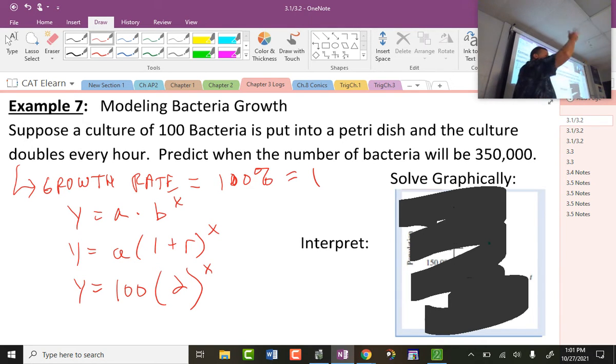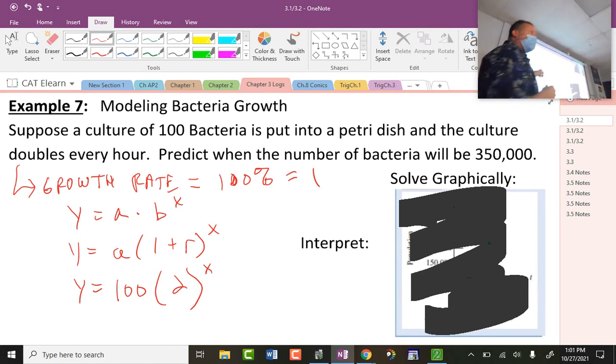What's 2 to the first, everybody? 2. And then what's 2 times 100? 200. So in 1 hour, this doubled to be 200. It checks out, what we have going on here.